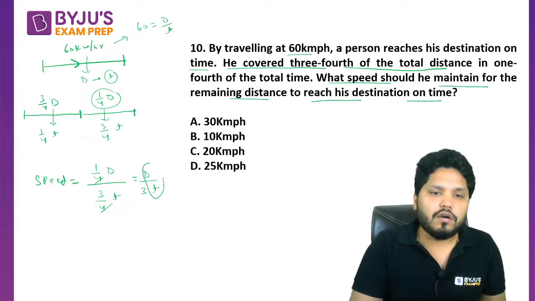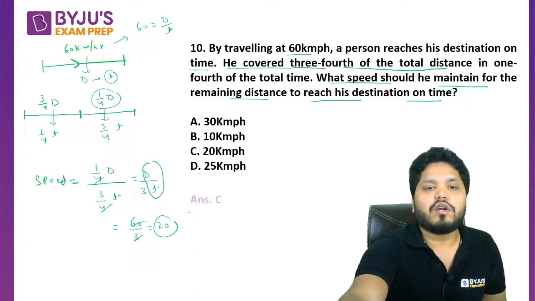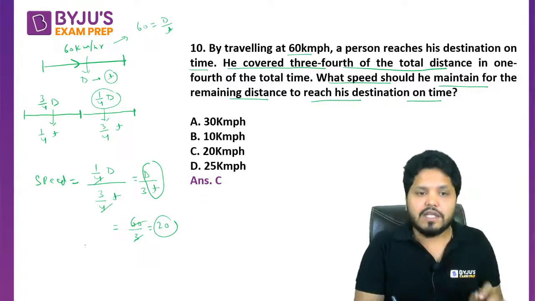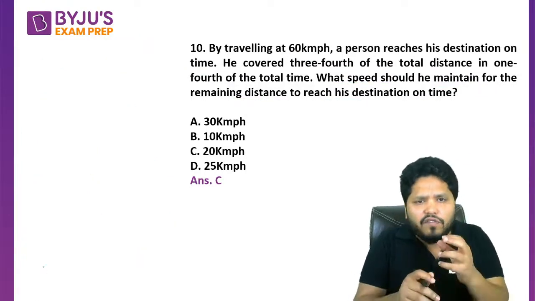So you got the value for this. Can I say this is 60 upon 3? So 60 upon 3 is going to be 20 km per hour. That has to be your correct answer. So correct answer for this question becomes C option. Once again I am explaining what I have done in this question. This was once again a kind of reasoning question.